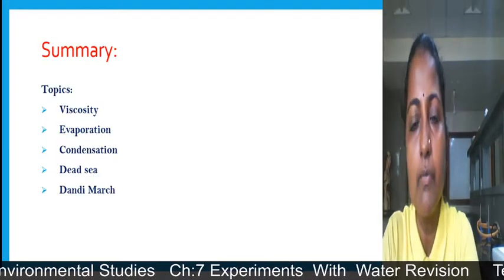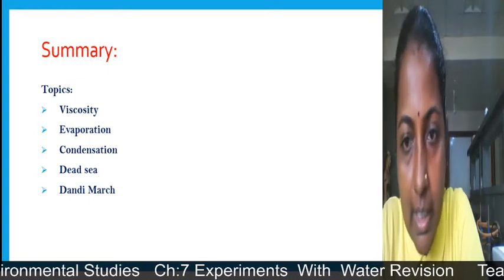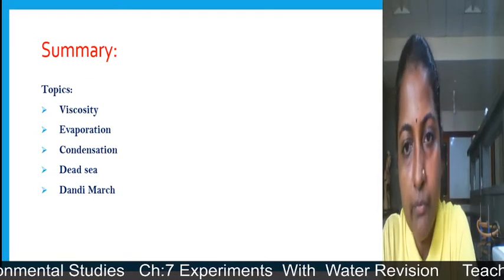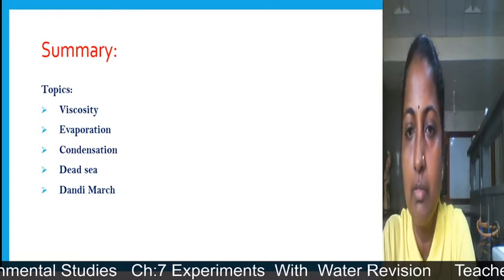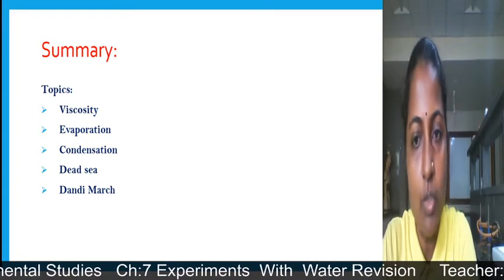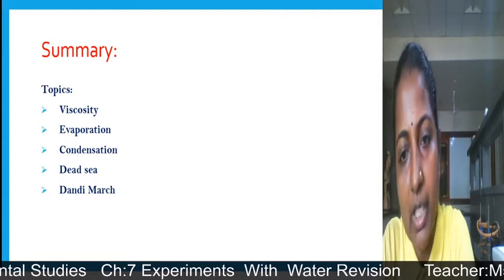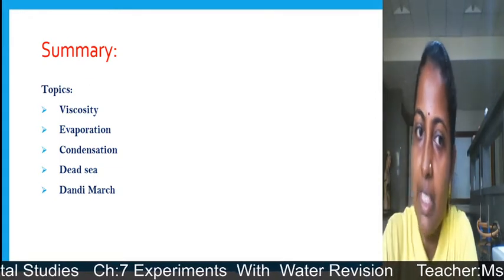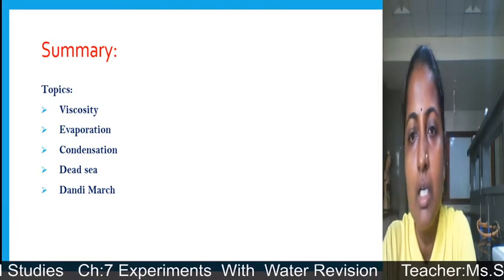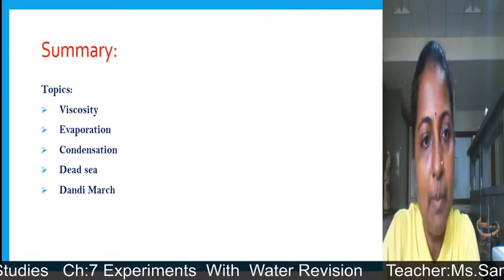So students, from the beginning we have seen in this chapter number 7, experiments with water: the floating and sinking ability of an object. We have seen density, buoyant force, soluble and insoluble substances, solute, solvent and solution. After that we have seen viscosity, evaporation and condensation. After that we have seen the Dead Sea, the Dandi March, and how salt is prepared. So this is about chapter number 7, experiments with water.